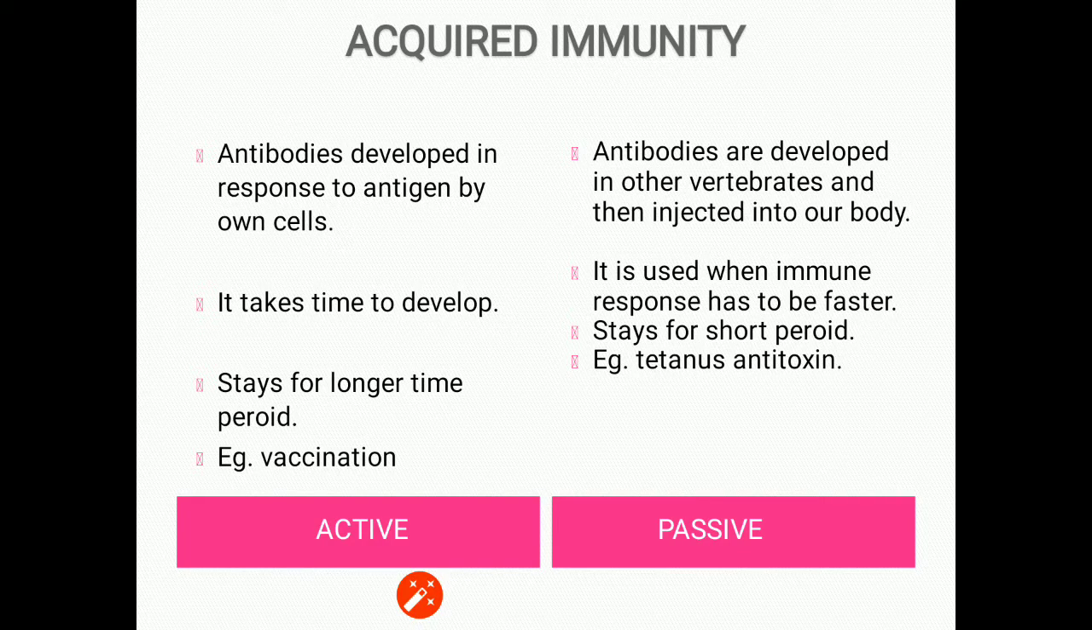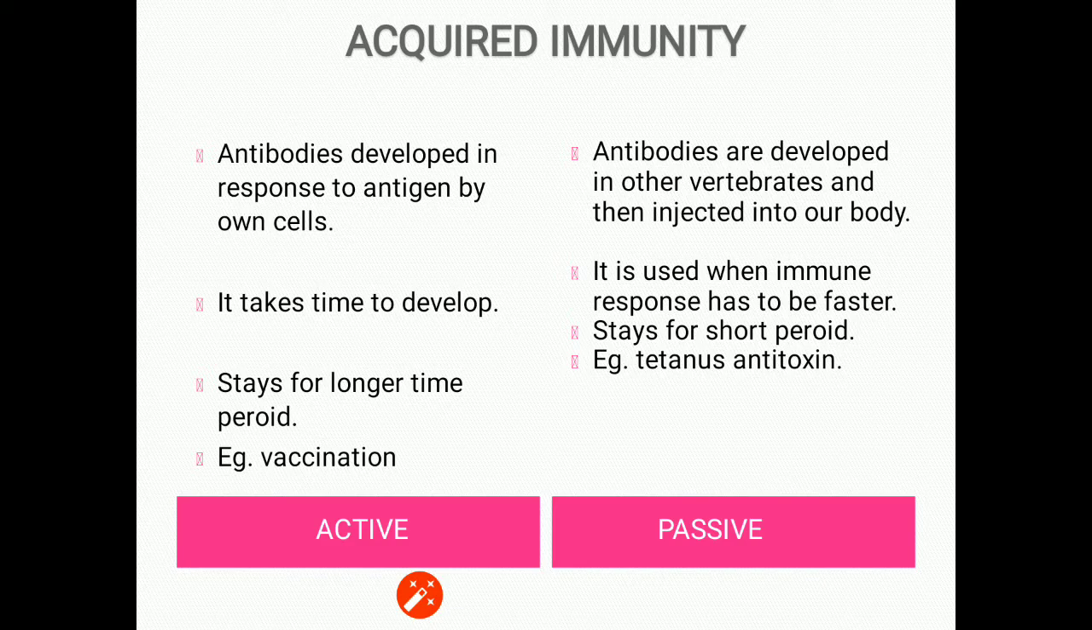In passive immunity, antibodies are developed in other vertebrates in response to deliberate injection of antigen, and then the preformed antibodies are injected into a body. So it is termed as passive immunity as the body is not involved in the production of antibodies and the preformed antibodies are provided to a person to attain immunity.